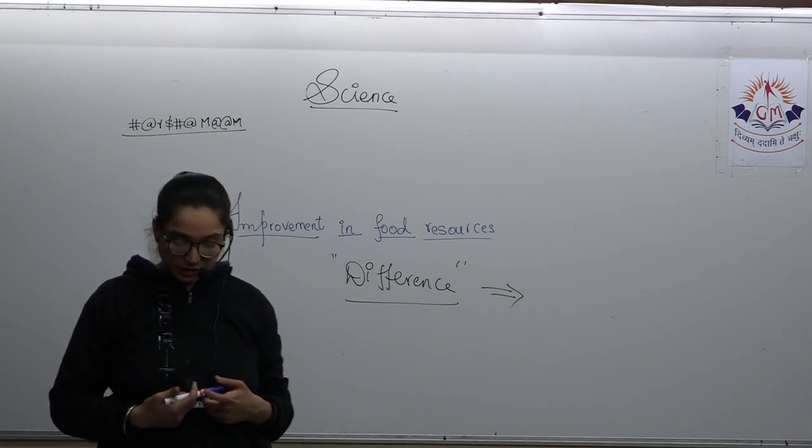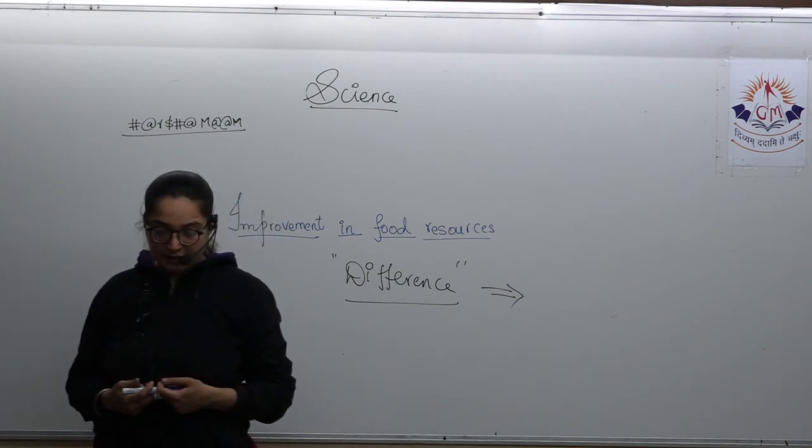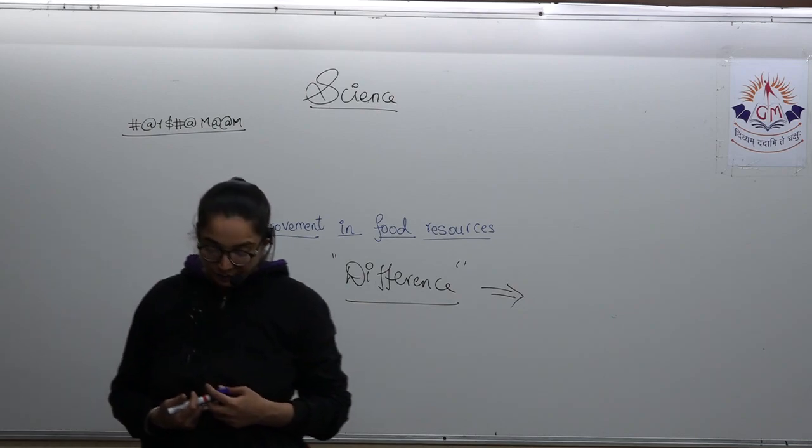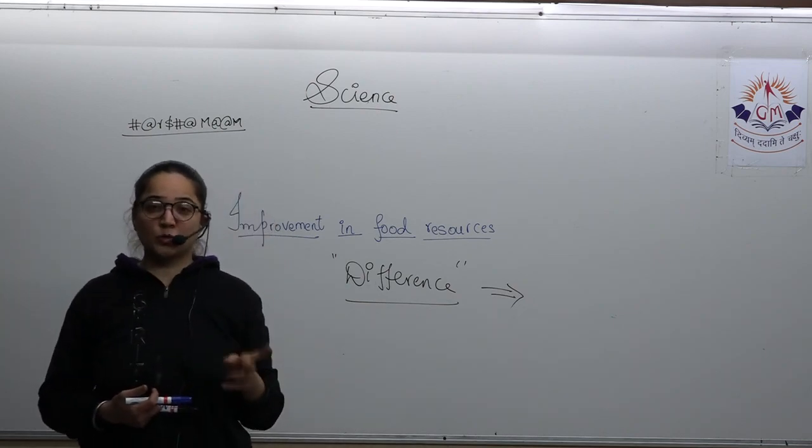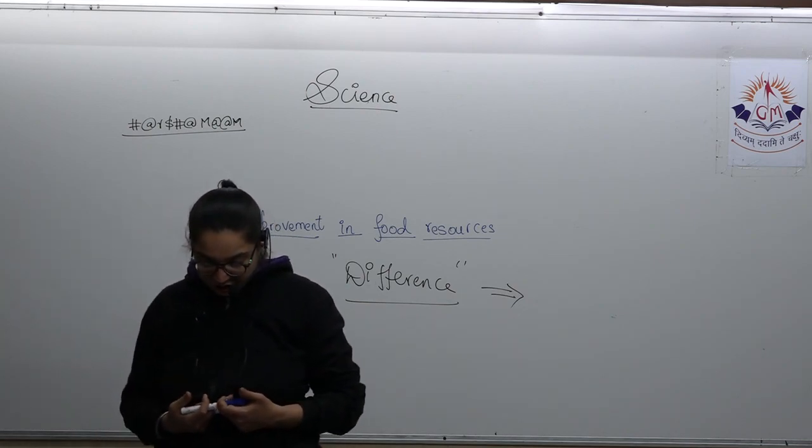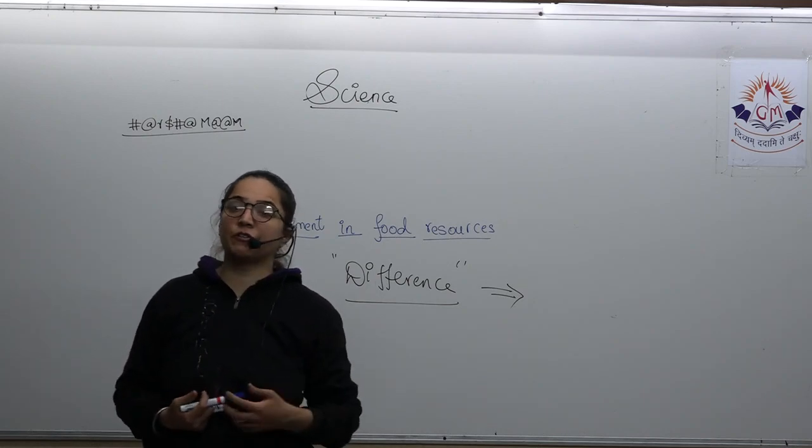If we talk about its different parts, then it is intervarietal, that means between two different varieties. Interspecific, that means two species of the same genus. And intergeneric, that means plants that are belonging to different genera.